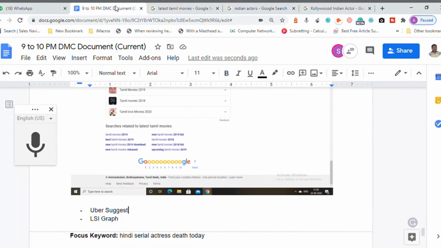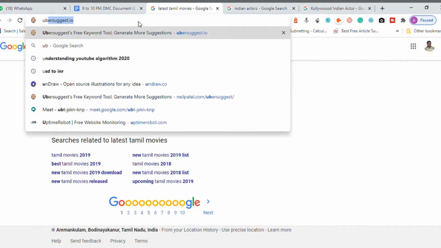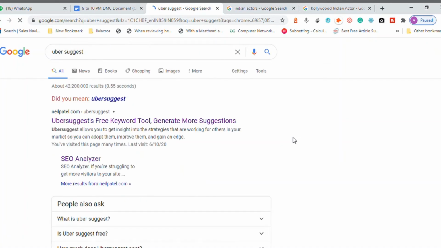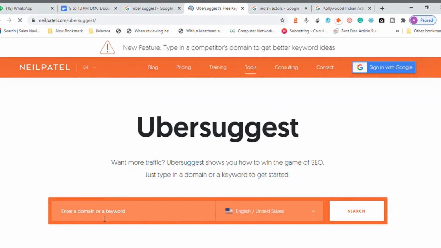So there is a tool called Ubersuggest. This is a third-party tool. You can go to Google and start searching for Ubersuggest. This is one of the third-party tools which is offered for free. Now it is paid, but you can use it for some time. You can enter a keyword like, again, South Indian actor. Hit search. This tool extracts data from Google Auto Suggest and the related searches.